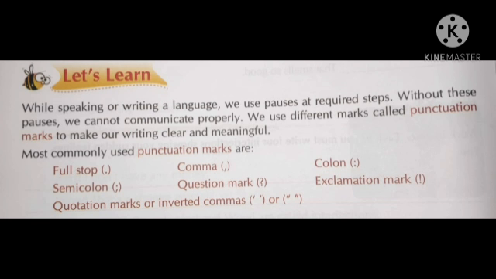Do you know what is the meaning of pause? Yes, pause means a short period of time during which somebody stops talking or stops what he or she is doing. Most commonly used punctuation marks are full stop, comma, colon, semicolon, question mark, exclamation mark, quotation marks or inverted commas. So let's learn one by one.